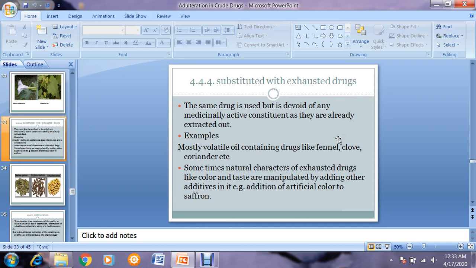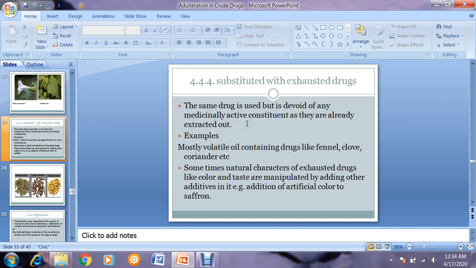The last condition of substitution is substitution with exhausted drug. Here the drug is the same but is devoid of any medicinally active constituent. Why? Because they are already extracted out. For example, mostly volatile oil containing drugs like fennel, clove, coriander have the volatile oil constituent.